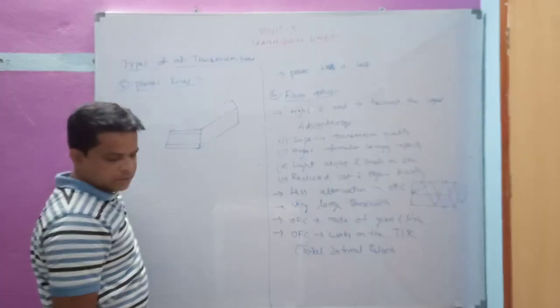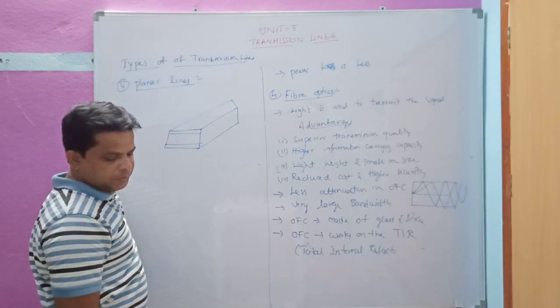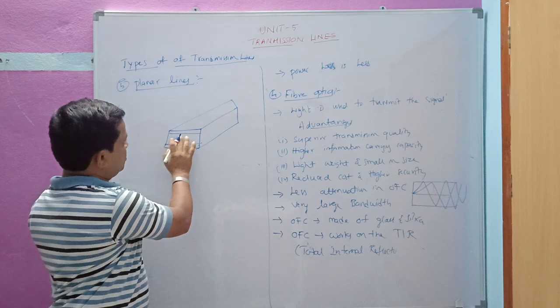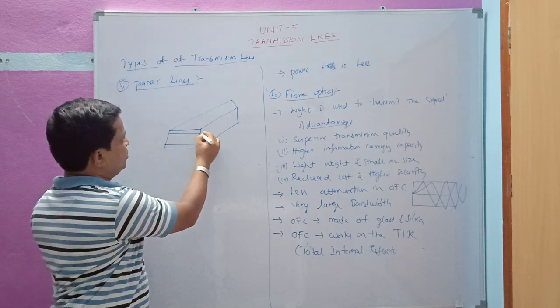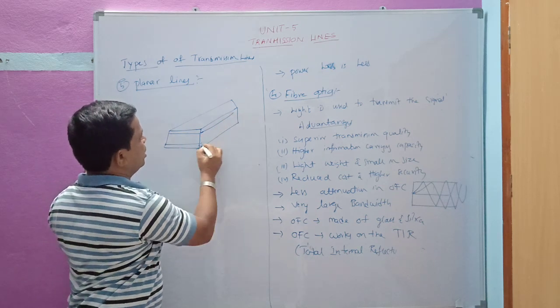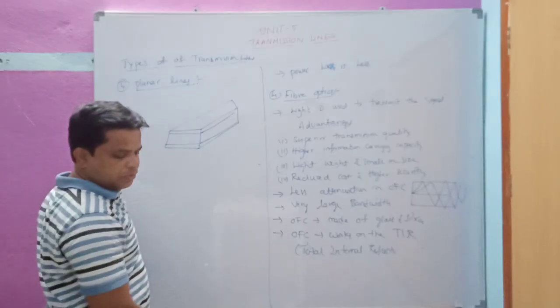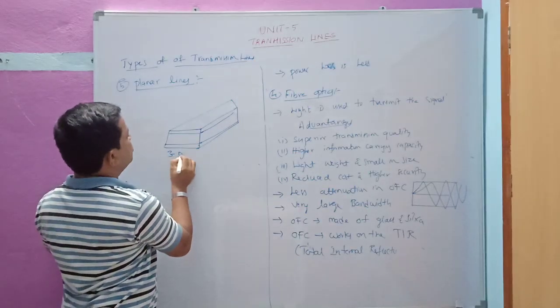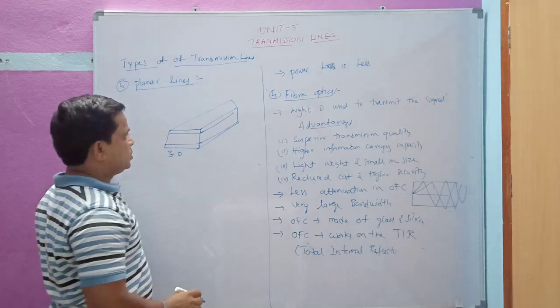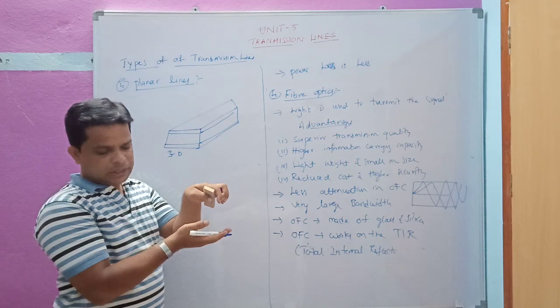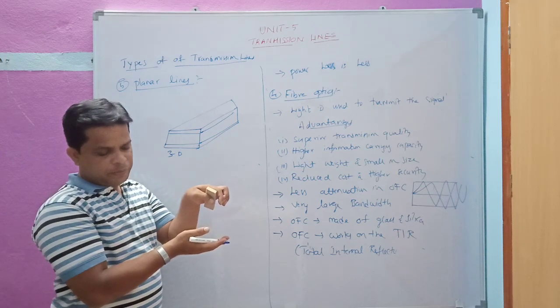Here you can see it is made up of a dielectric material. Here we have the substrate as one plane, and we have two materials, that is the top plane and the ground plane. So this is the 3D view of this planar line. It is a wire line which has two conductors, made up of a dielectric.